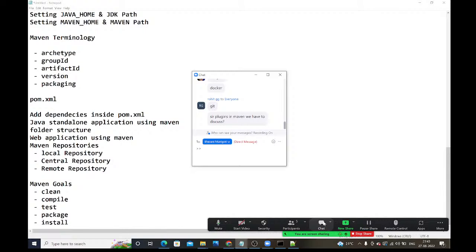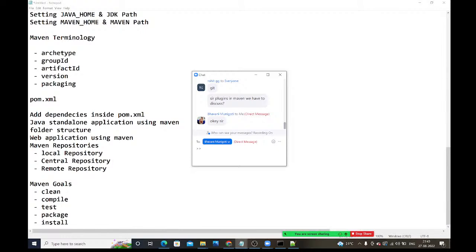What Maven plugins? This is more than enough in Maven. If you give the time, I can explain just Maven for 1 month. Maven will use all those plugins internally, so no one will ask. We are not Java developers. For Java developers, I will explain all those things. For you guys, plugins are not required. If we start discussing those plugins, in Maven alone we need to sit for 10 or 15 days.